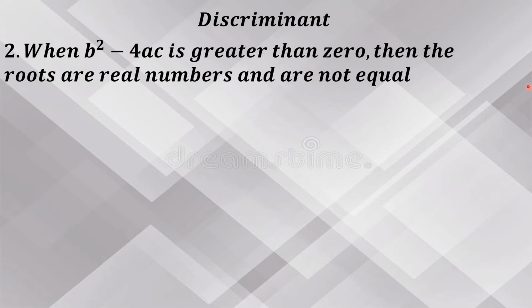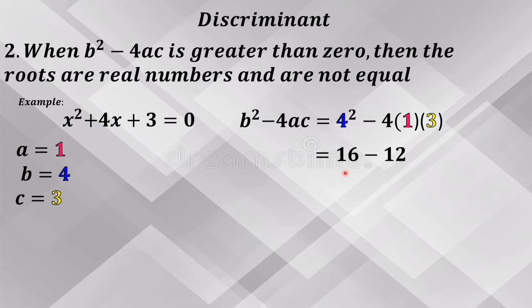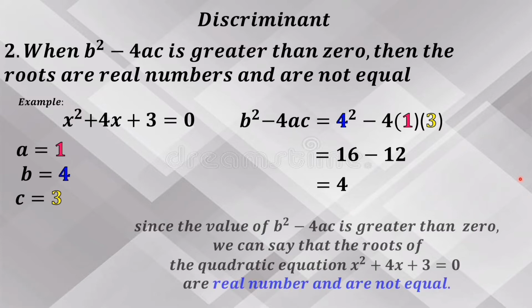Number 2. When b squared minus 4ac is greater than 0, then the roots are real numbers and are not equal. Example, x squared plus 4x plus 3 equals 0. Get the value of a, b, c. A equals 1, b equals 4, and c equals 3. Substitute to the discriminant formula. We get 4 squared minus 4 times 1 times 3. Simplify, 4 squared equals 16. Negative 4 times 1 equals negative 4 times positive 3 equals negative 12. 16 minus 12 equals positive 4.